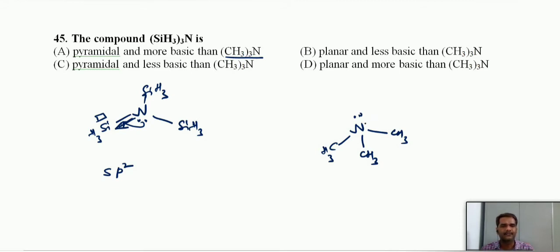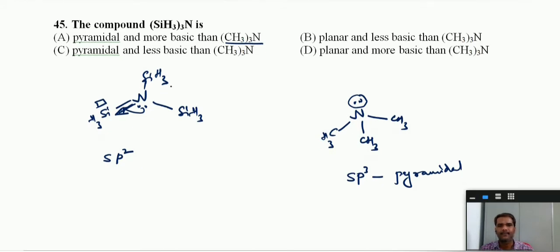In the case of trimethylamine, for carbon there is no availability of vacant d orbitals, and this lone pair will not be involved in back bond formation. So the lone pair will be present as it is. Then this lone pair is involved in the hybridization, and it will give sp3 hybridization. Now sp3 hybridization with one lone pair means the geometry of trimethylamine is pyramidal. Whereas this compound is sp2 hybridized, now no lone pair, only three bond pairs. So you'll get trigonal planar, a perfect triangular structure.